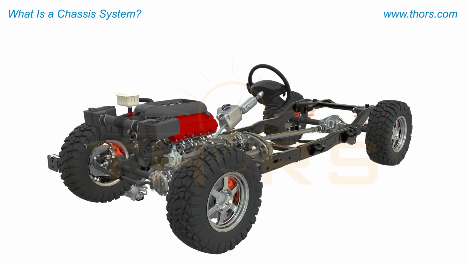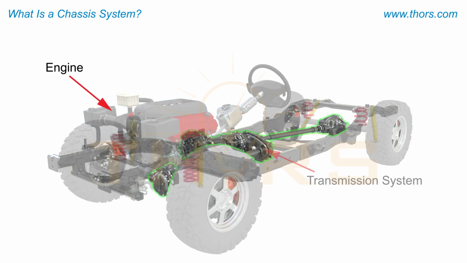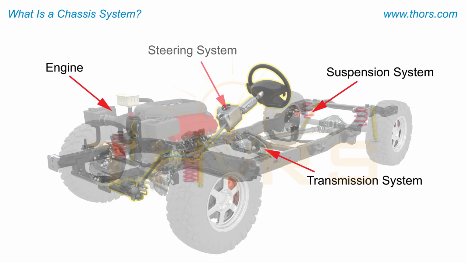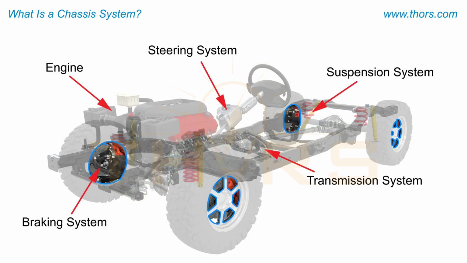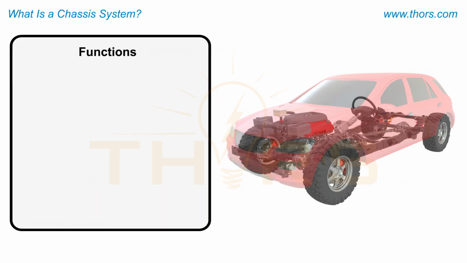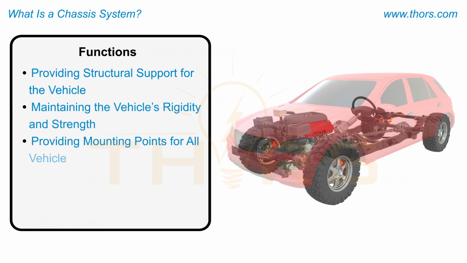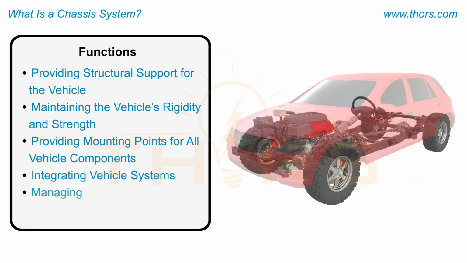A chassis system is a vehicle's framework that supports and integrates the engine and various systems in a vehicle, such as the transmission system, suspension system, steering system, and braking system. Functions of the chassis system include providing structural support for the vehicle, maintaining the vehicle's rigidity and strength, providing mounting points for all vehicle components, integrating vehicle systems, and managing the vehicle's weight distribution and dynamics.